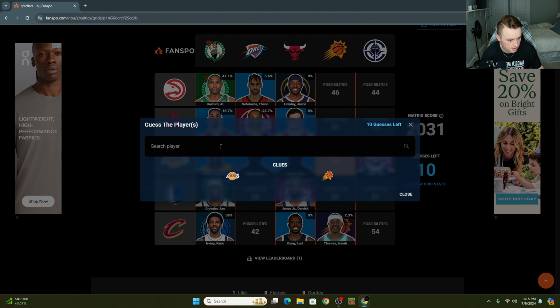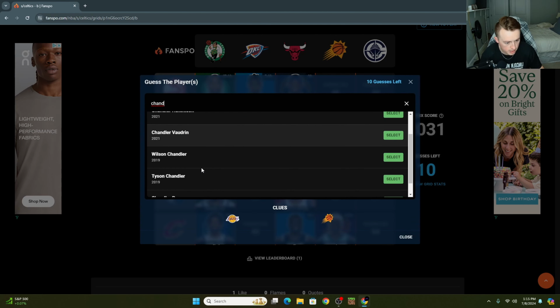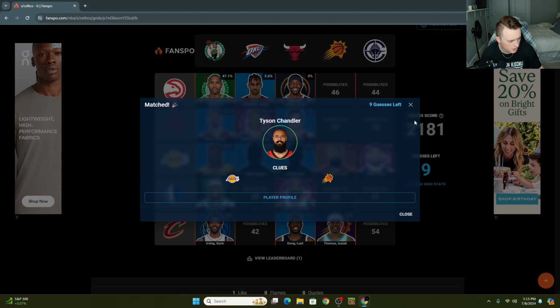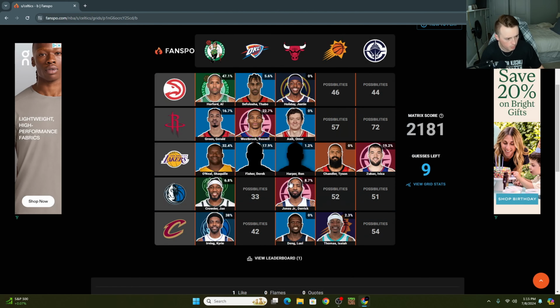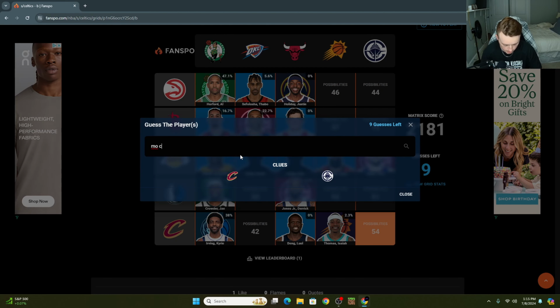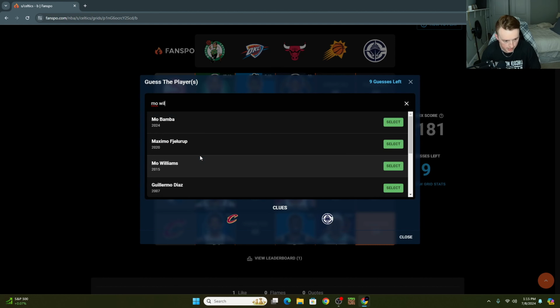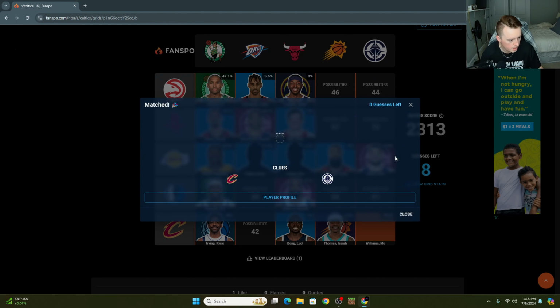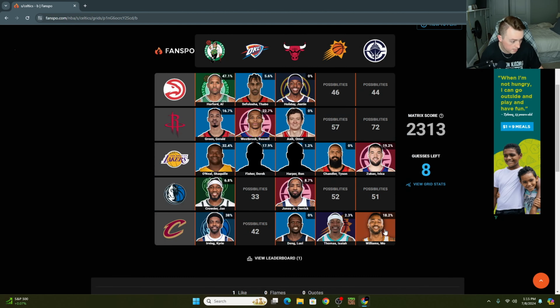And then Lakers, Suns, I thought of Tyson Chandler, because he would have played for both of those. Ooh, Wilson Chandler is an interesting one, too. Where did Wilson Chandler play at the end of his career? Who was the other one I thought of? Clippers, Cavs, that's Mo Williams. I should have known Mo Williams. Oh, I can't spell, right? Mo Williams. Put him in there. You got 18% of people that thought of that one, so that makes some sense.